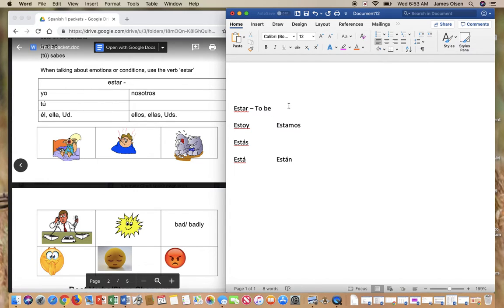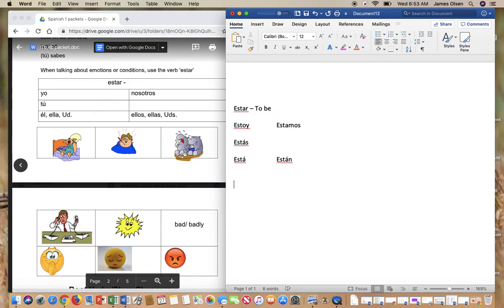Now, remember when we use the verb estar, we use it for how we feel and where we are. So you've learned how to say where you are or where things are. The door is under the clock. But now you're going to learn some emotions, so you'll be able to say how you feel also. So that's why we needed to review this verb, because you're going to use it with all of these adjectives.